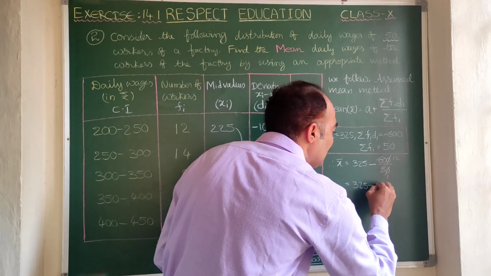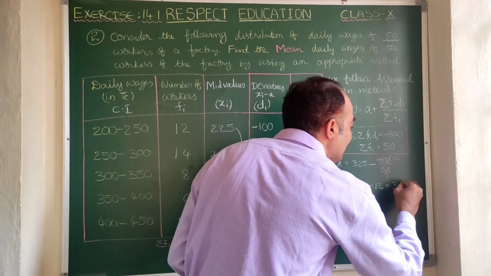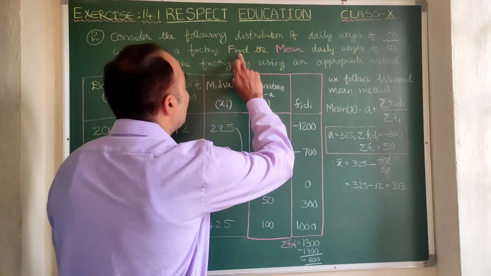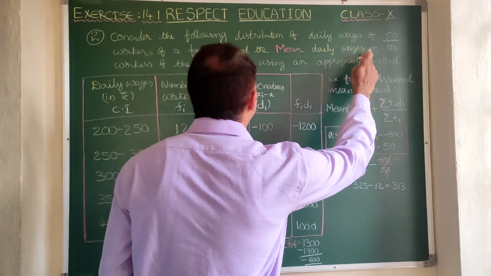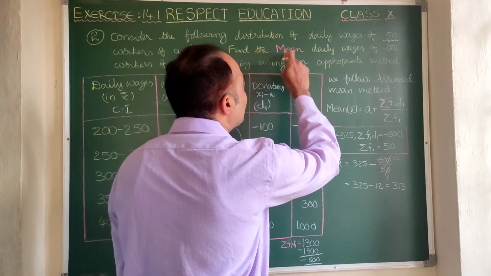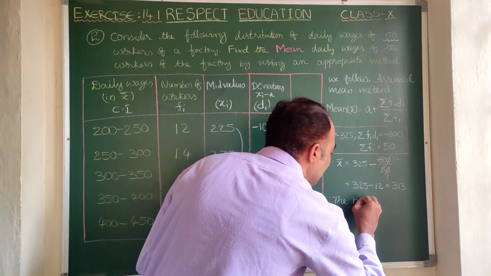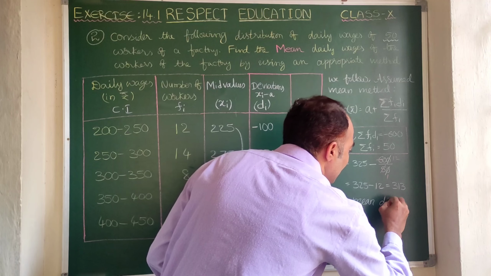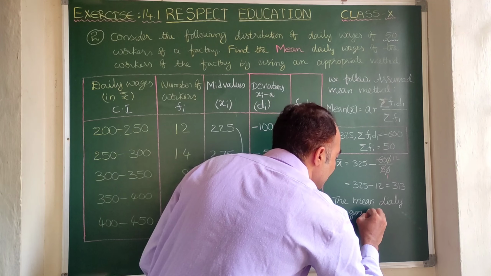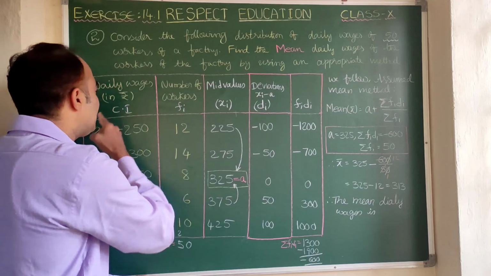Now what is left? 325 minus 12. 325 minus 12 is 313. Now let us write the conclusion. Read the question: find the mean daily wages of the workers of the factory. So let us write: therefore, the mean daily wages is, here you see, again come back to the class interval.